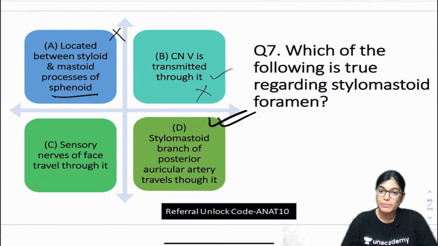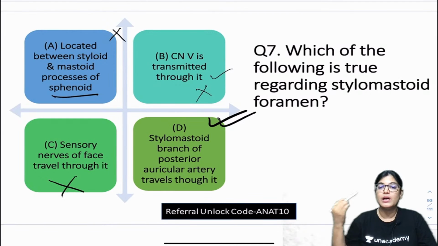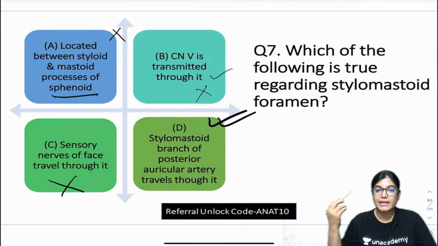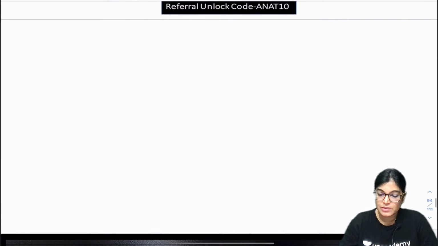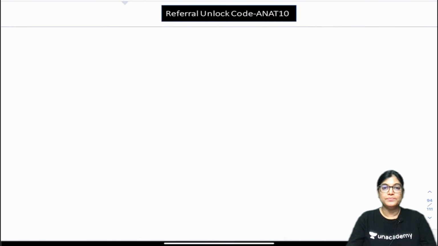It is having ophthalmic division passing through superior orbital fissure, maxillary division passing through foramen rotundum, mandibular division passing through foramen ovale. So, this can't be the correct answer. Sensory innervation of the face is via the trigeminal nerve. Whole of the face has got the 3 divisions of trigeminal nerve giving sensory innervation to the face. So, it's not the correct answer. The correct answer is D. So, let me write the details and then I will show you the diagram. So, please write on.